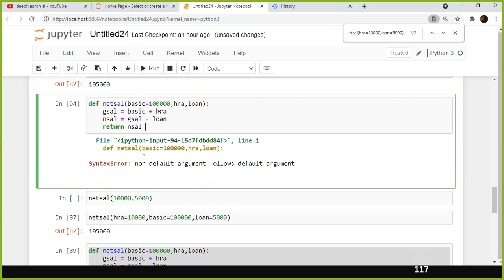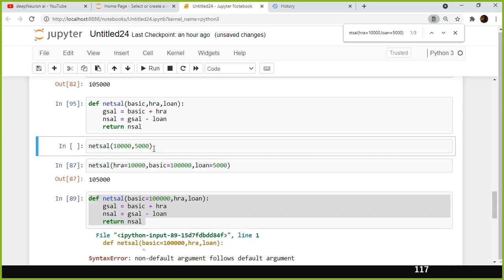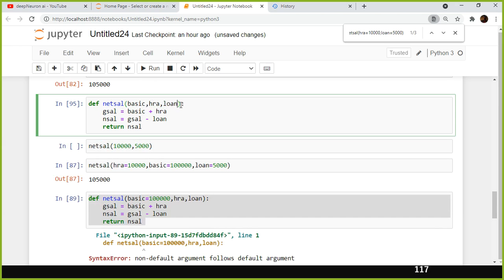See, first of all, in the function definition itself, it is not accepting, right? It is the same as that one, okay. So supposing I defined it, and here if I specify loan equal to 5,000, same thing.